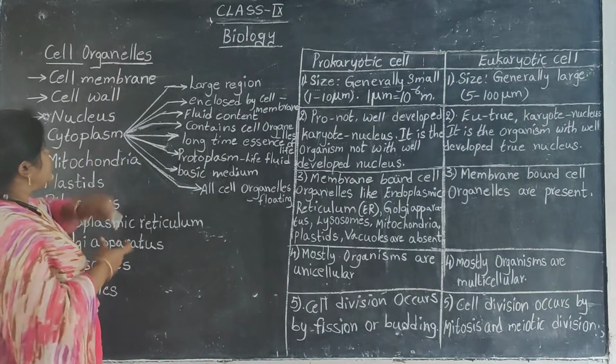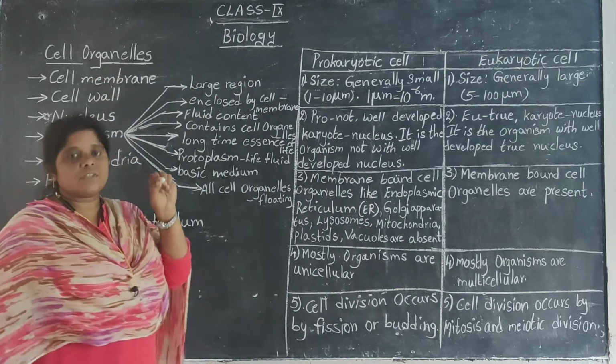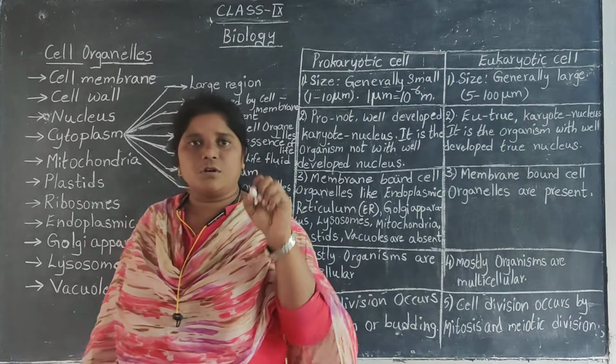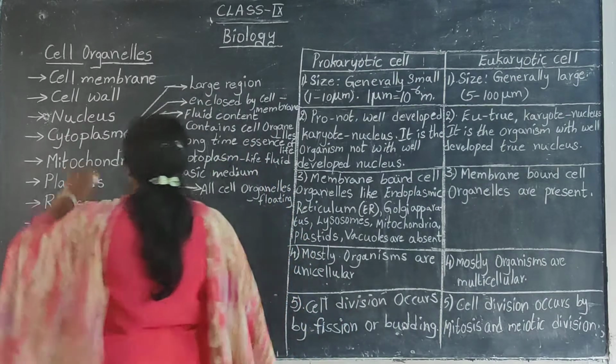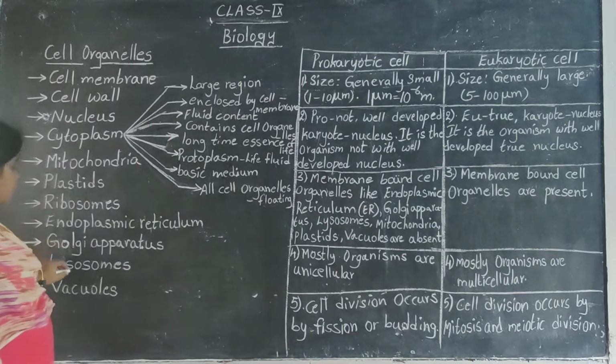In the previous video, we have been discussing the cell organelles. What do you mean by cell organelles? The different parts present in the cell are called cell organelles. In your 8th class, you have studied only 3 organelles, but in your 9th class, you will be studying different kinds of cell organelles.